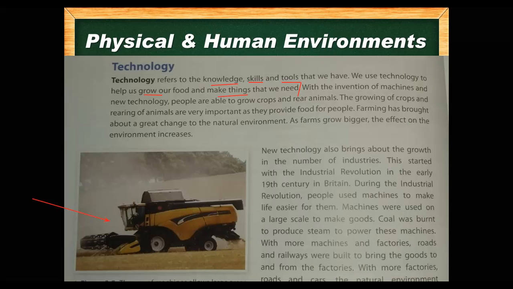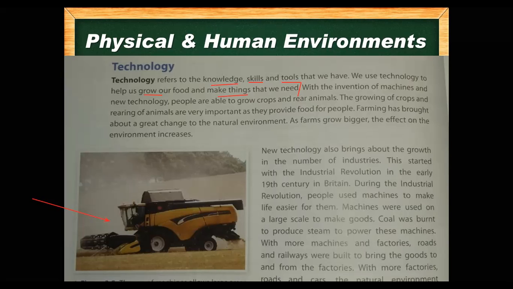What does rear mean? Rearing animals means they will make more animals with the help of new equipment. The growing of crops and rearing of animals are very important as they provide food for people.